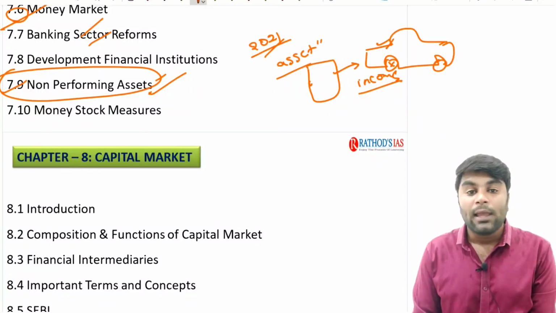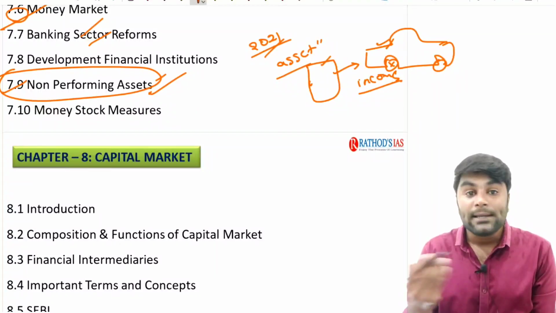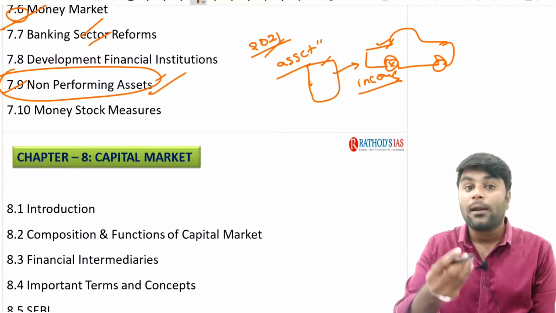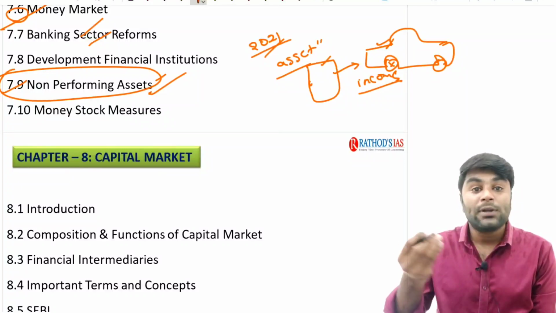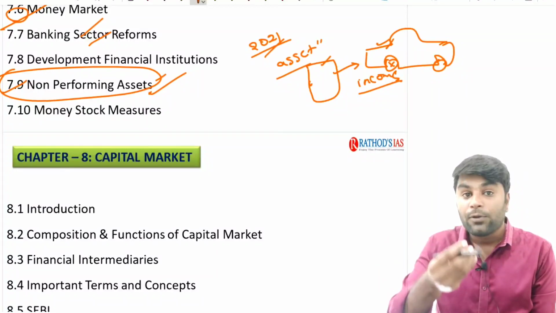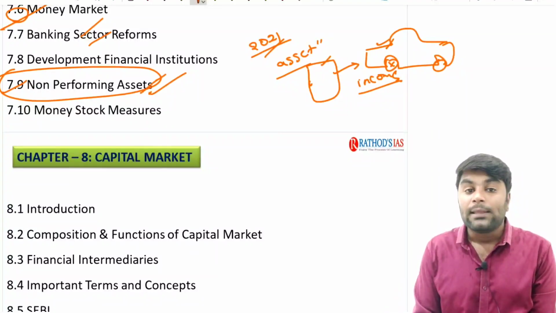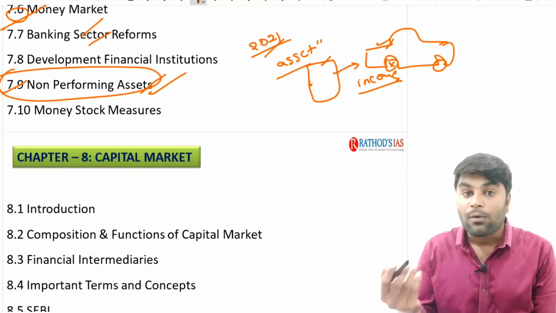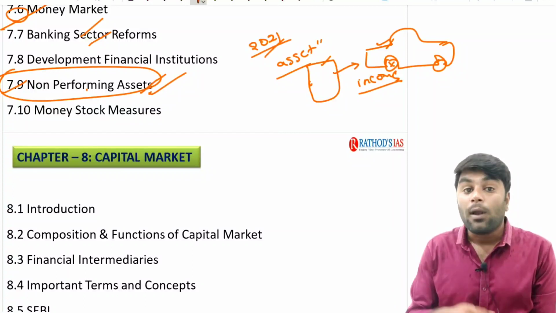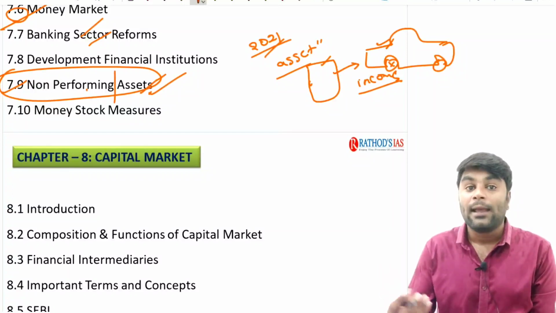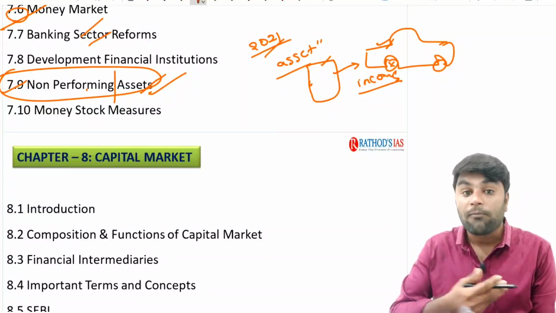Here in our example, it may be a car, it may be a building. Similarly, what is the asset for a bank? It is the loan amount that a bank gives to its customer, which is going to earn some profit, some interest, for it. So we call the asset of a bank a loan. Now what is the meaning of non-performing assets? If you decode the term itself, you can clearly understand that this particular asset is not performing.